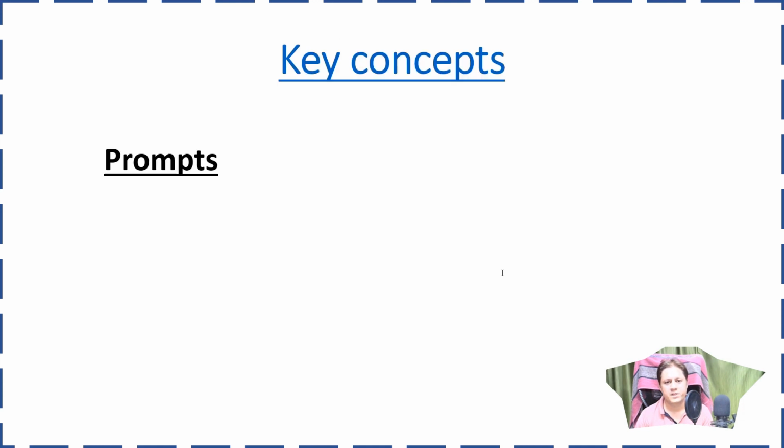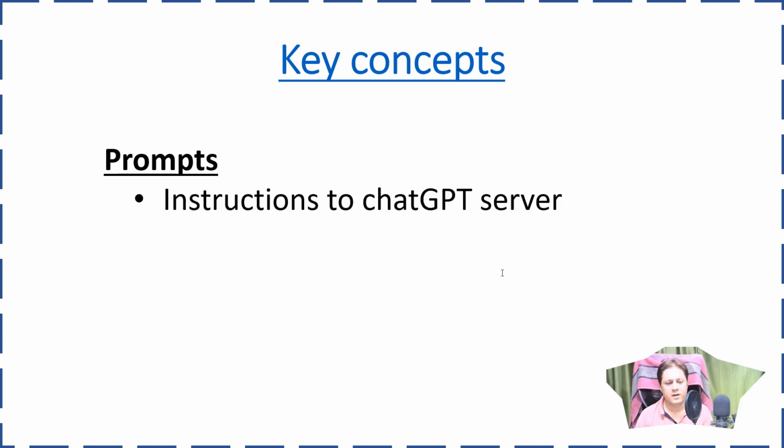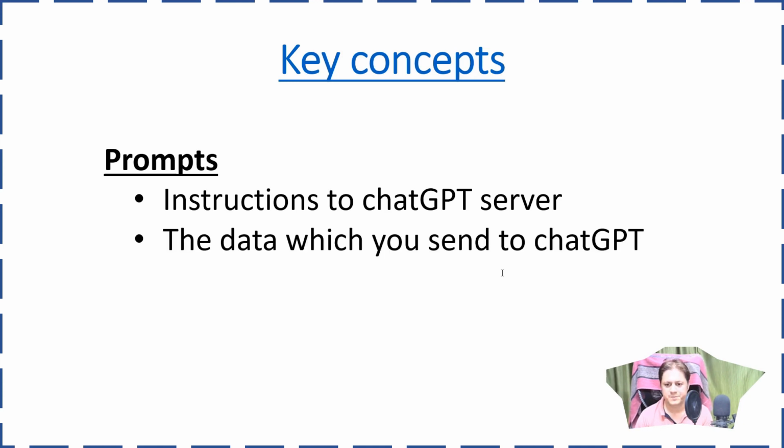After that, there are some key concepts which I already told you to understand. These are different key concepts, but you must understand what those concepts are. So the first concept is prompts. This is very important. Prompts are nothing but instructions which we send to the ChatGPT server, and the response.